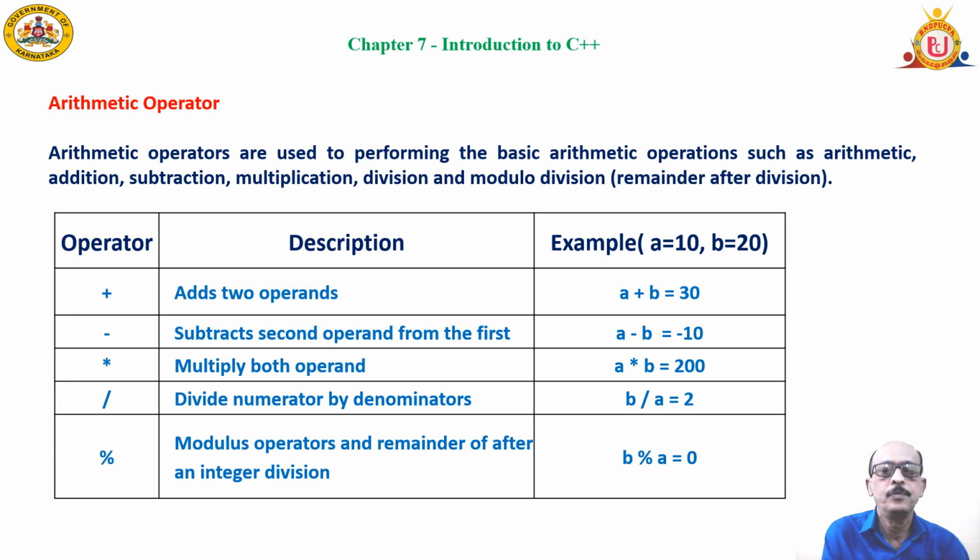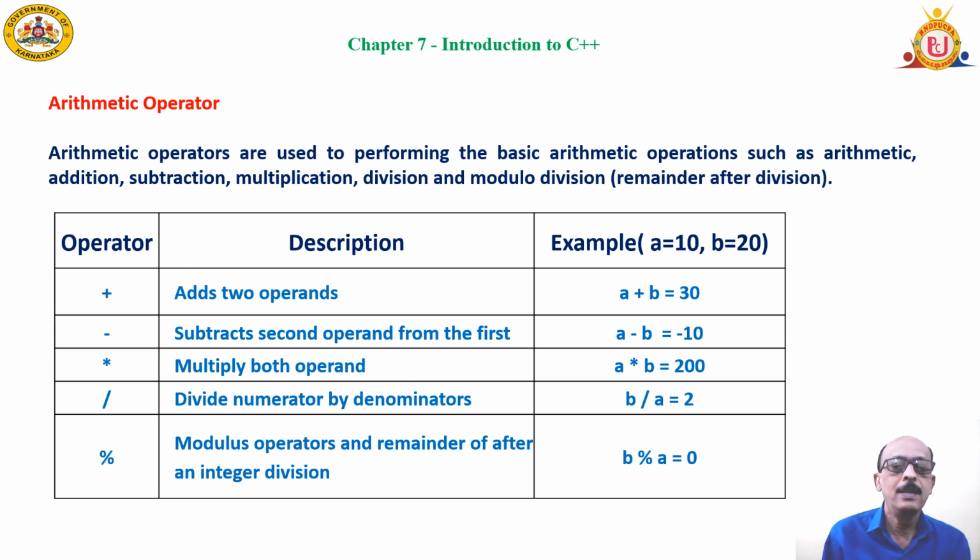Arithmetic operators. Of course, we all know about certain arithmetic operators like addition, subtraction, multiplication, division, etc. But there is one more operator included here, the percentage symbol, which is called the modulus operator. It is also called the remainder operator.